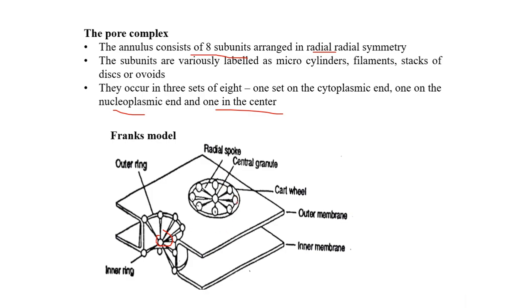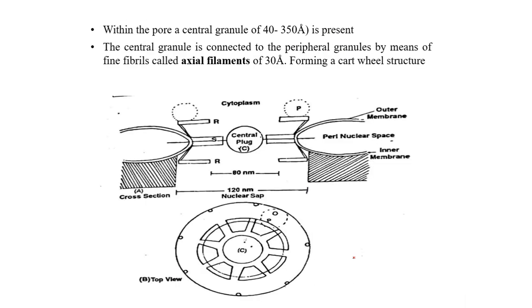The annulus along with these cylinders and the pore together form a complex structure which is called the nuclear pore complex. This is another view of the same nuclear pore complex. The pore has a central cylinder which is 40 to 350 Angstrom units in its thickness and is present in the center. All these cylinders connect to the central cylinder by cytoplasmic filaments, which are called the axial filaments. These axial filaments help in connecting the microcylinders to the central plug.